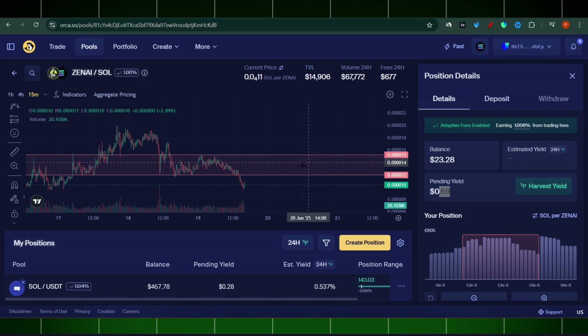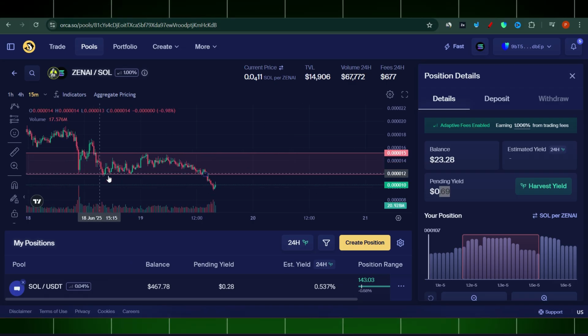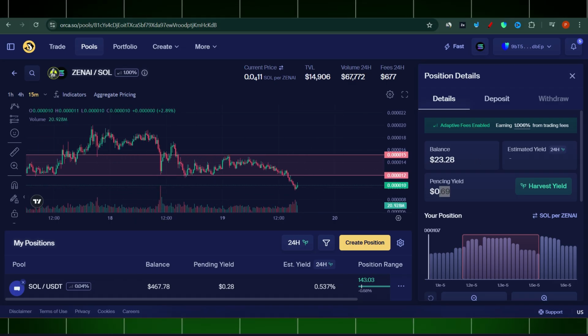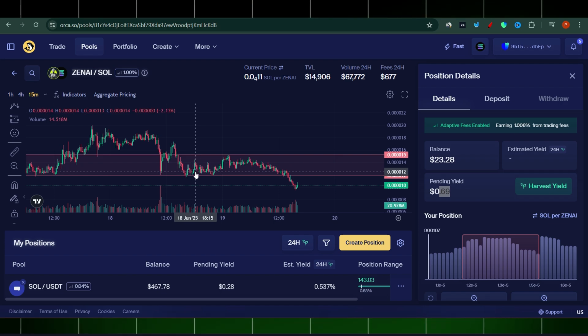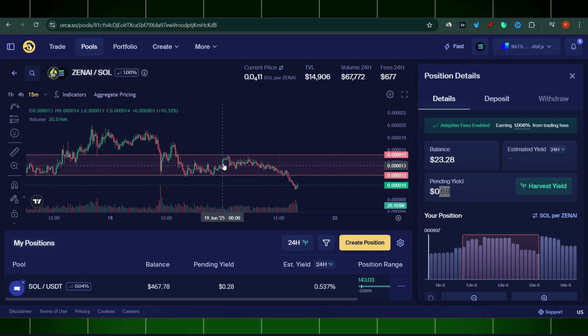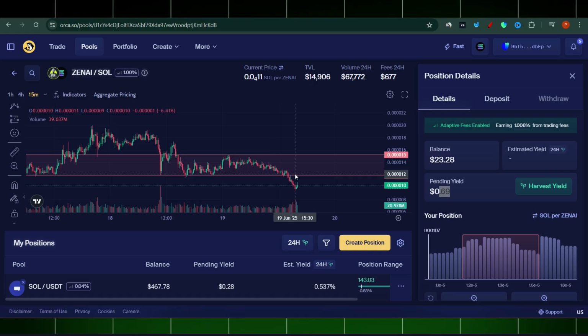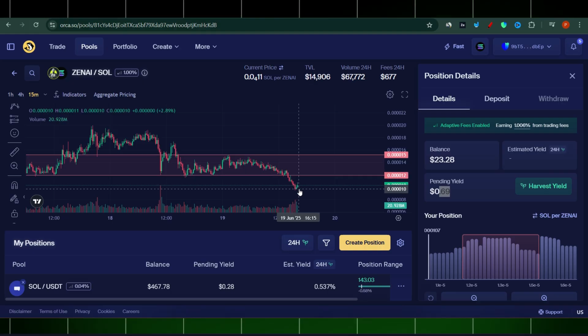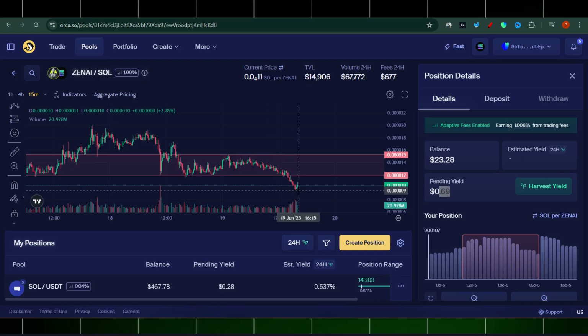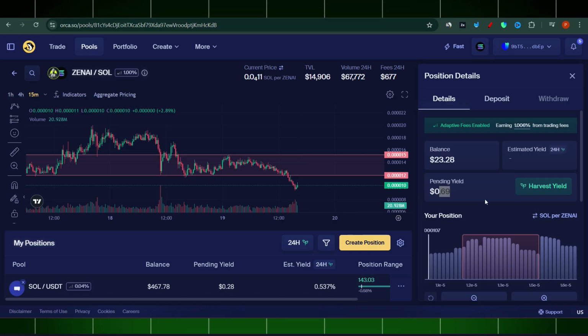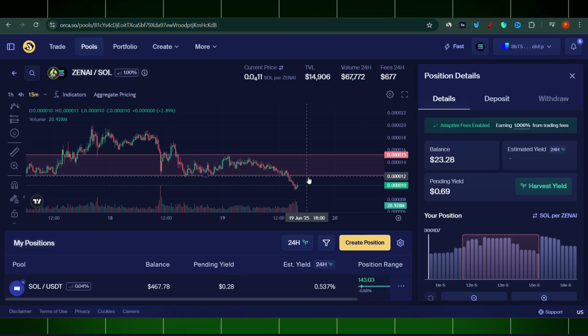If you do this ranging, you get your yield earned every time somebody is trading between those ranges. However, if your token goes outside of the range, there's no charge, there's no yield. So that's why I'm not getting any yield right now.